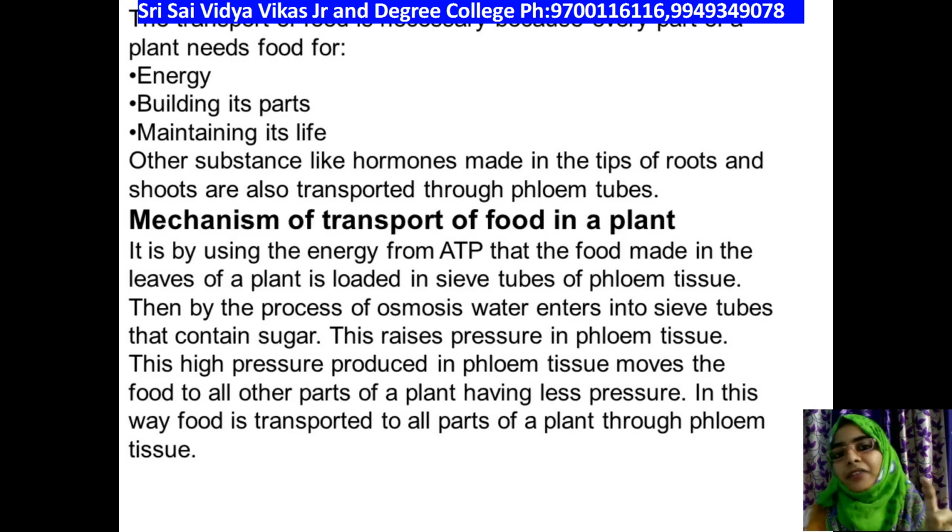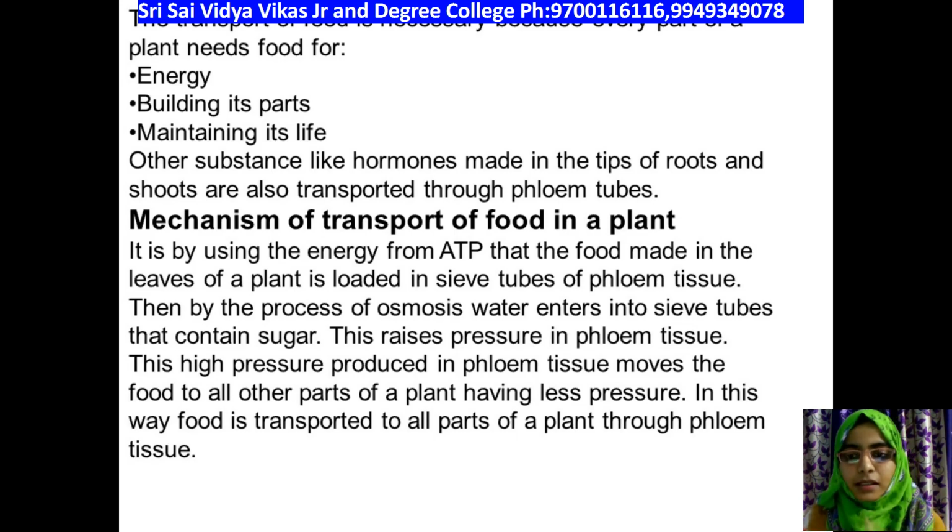For the first 9 tiffins it doesn't require any energy, but when it is entering the 10th tiffin, that is the storage organ, it requires a certain amount of energy, because it is stored there. It cannot be transported to another organ; it is stored there and closed over there. So when the food is transported exactly to the storage organ, it requires a certain amount of energy, which is nothing but ATP, for the transportation of food materials.